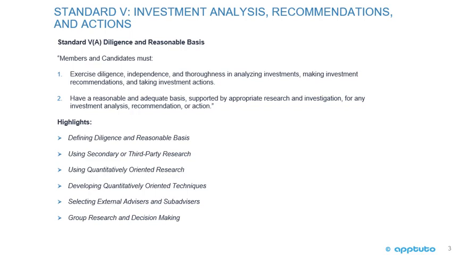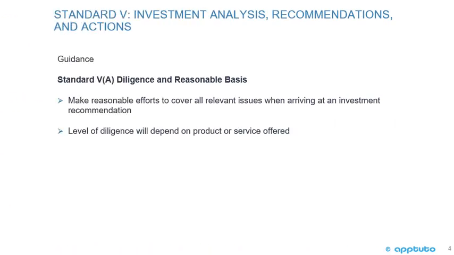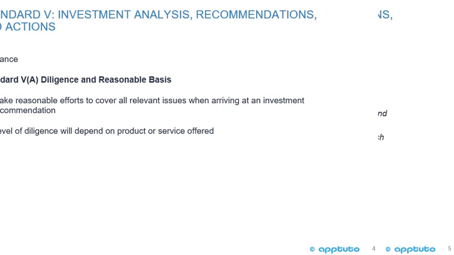action. So some of the highlights with regards to this standard are defining diligence and reasonable basis, using secondary or third-party research, using quantitatively oriented research, developing quantitatively oriented techniques, selecting external advisors and sub-advisors, and group research and decision-making. Guidance for Standard 5A, Diligence and Reasonable Basis. Make reasonable efforts to cover all relevant issues when arriving at an investment recommendation. Level of diligence will depend on the product or service offered.